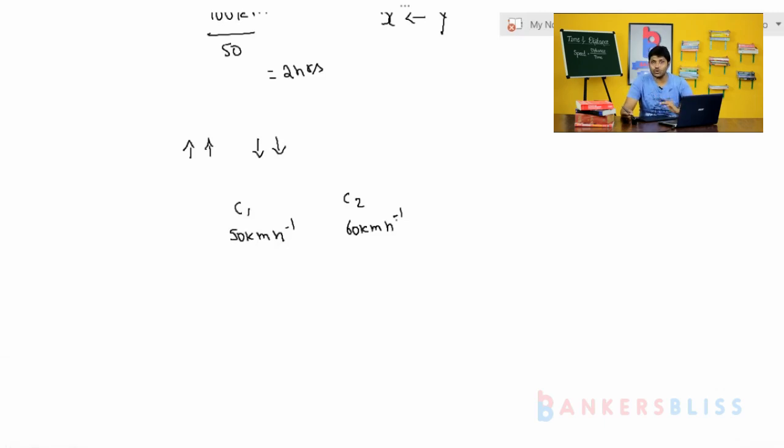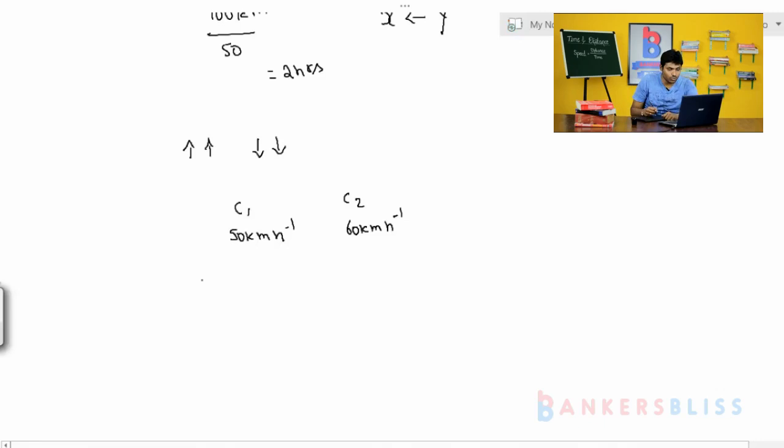We are moving at 50 km per hour. The other car which is overtaking us is moving at 60 km per hour. But what we feel, 60 minus 50, is 10 km per hour: we feel that the other car is overtaking our car by 10 km per hour.